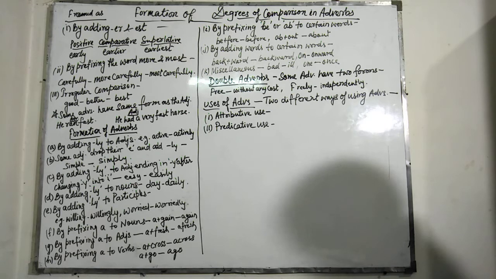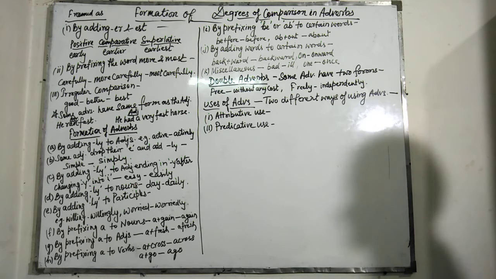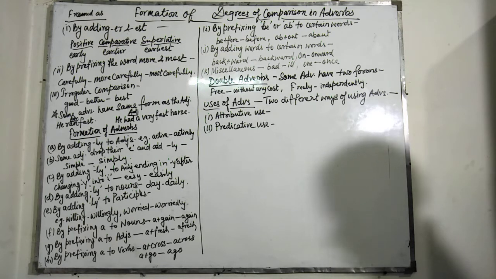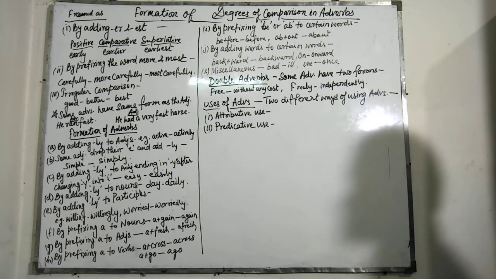Then little and a little. While teaching adjectives, I had discussed the use of little, a little and the little. Here I am going to explain in short. Little is used in a negative sense, and it means very less in quantity.